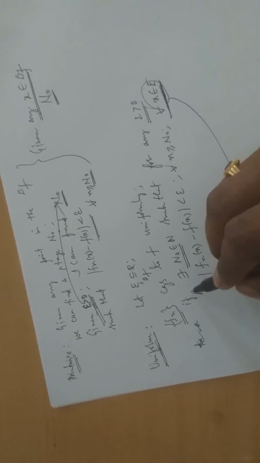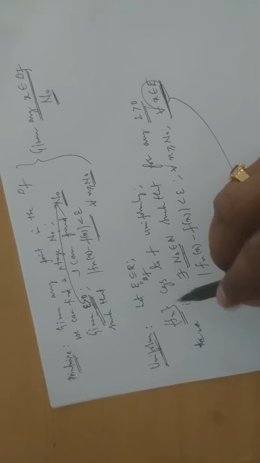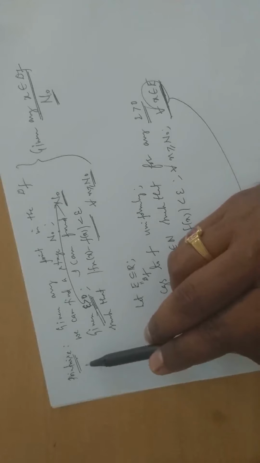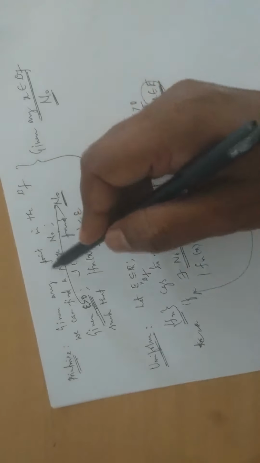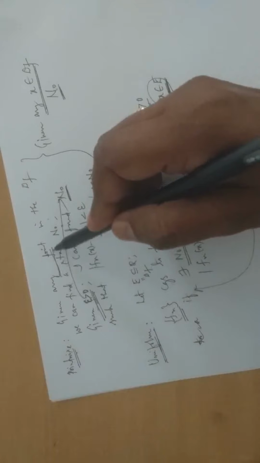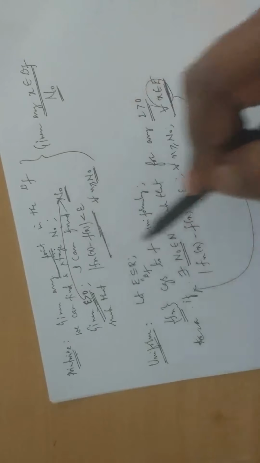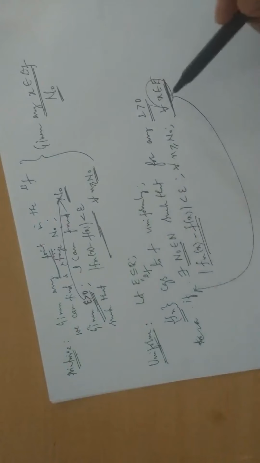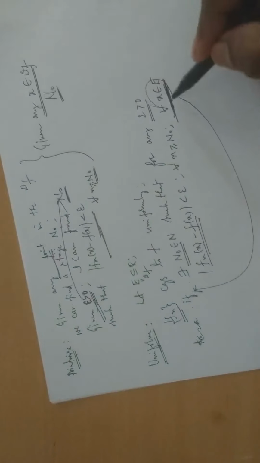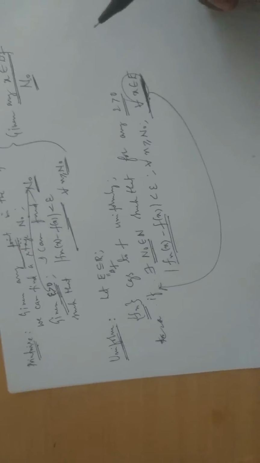In the pointwise convergence, given any point, that means for all x, first you consider the point, then you go to the convergence. But here you think about the convergence, then you consider any point. Any point you give me.